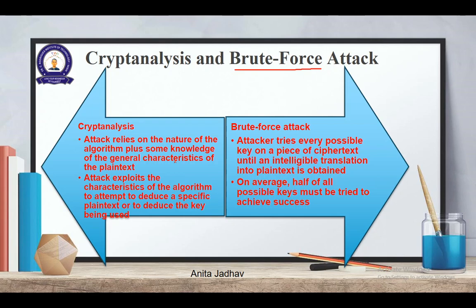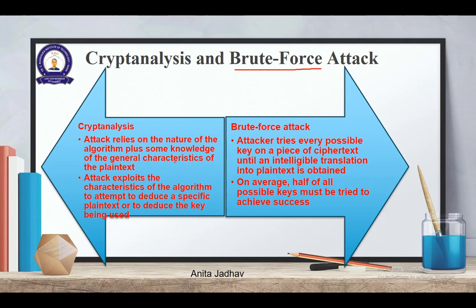Now, for example, suppose I told you that a substitution cipher is used, where I am going to replace certain symbols. Suppose the message is Anita, and the coded message uses substitution. A has to be replaced by how many letters? In the English language you have 26 alphabets. So you try to replace this A with all the other 25 alphabets, and carry on this procedure for all the remaining alphabets and see where you get a meaningful word back. Suppose, for example, I get it at B.